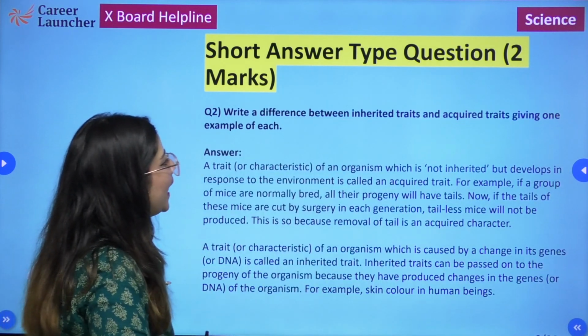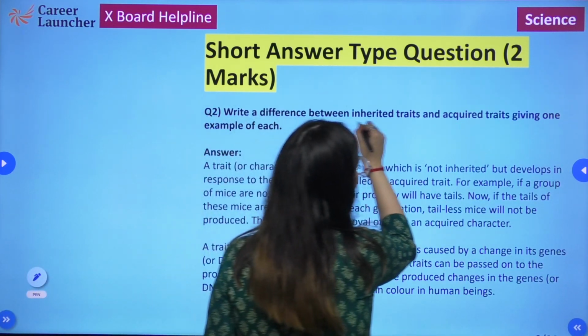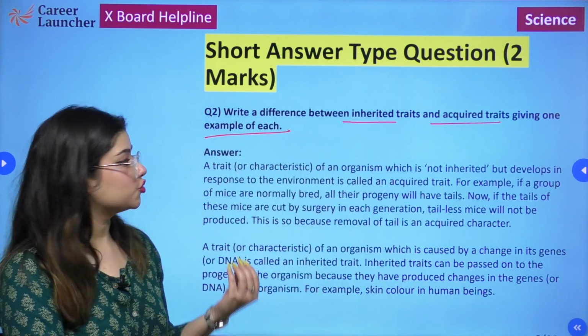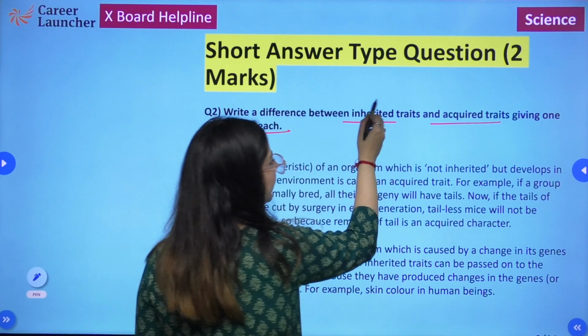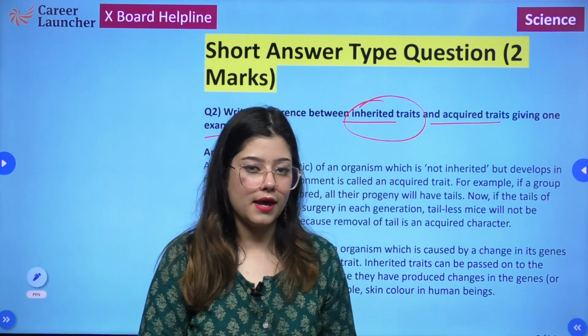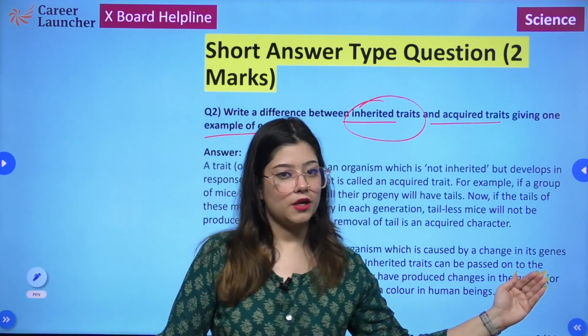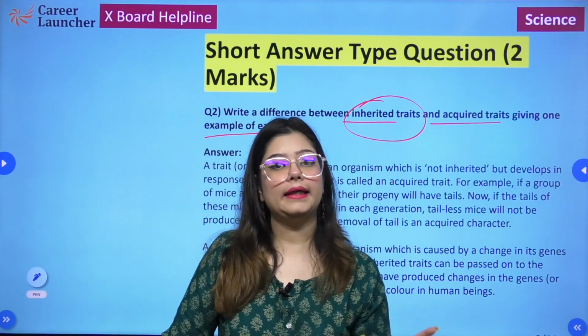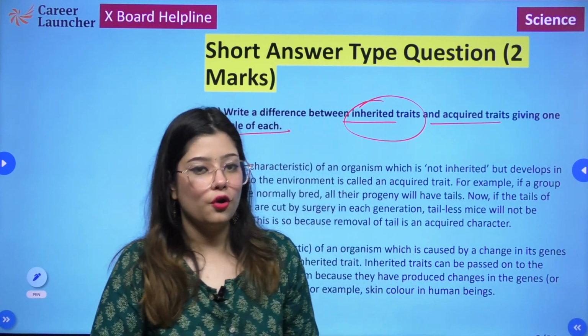Next, write a difference between inherited traits and acquired traits, giving one example each. Inherited traits are traits that an organism can inherit from its parents, that can be passed through the generations from the parent to the progeny because they are inculcated in the DNA of the organism.